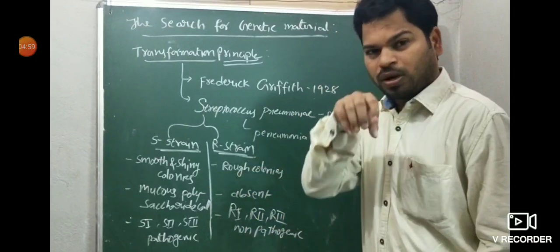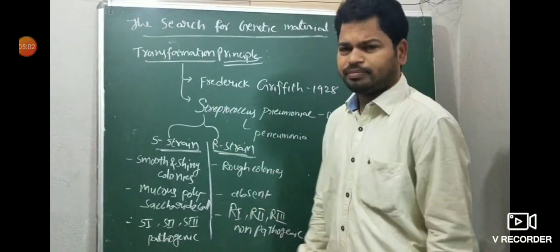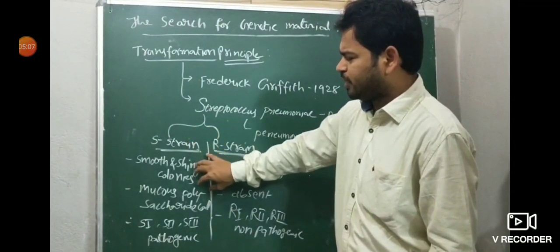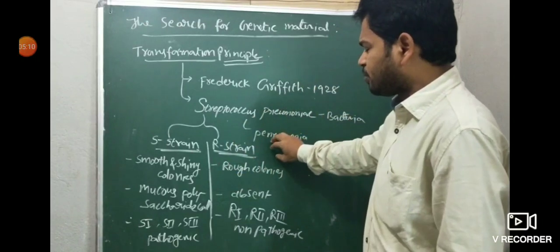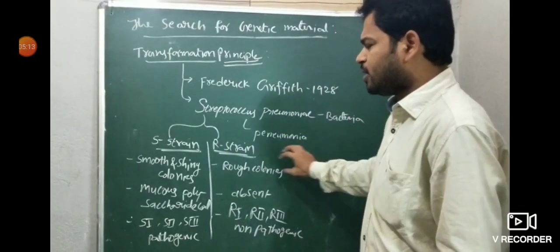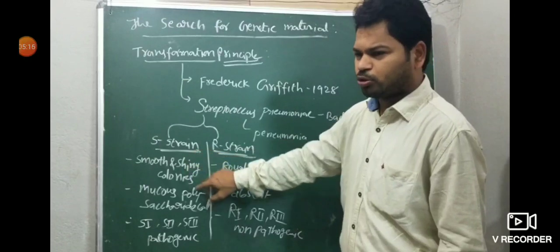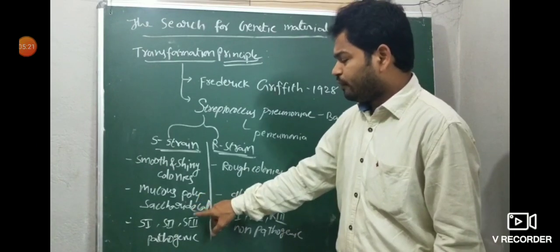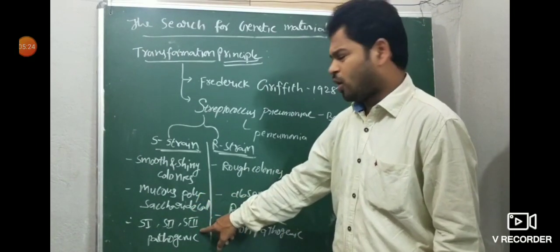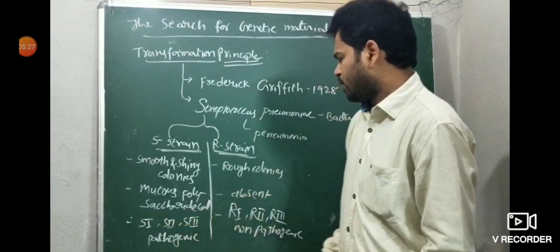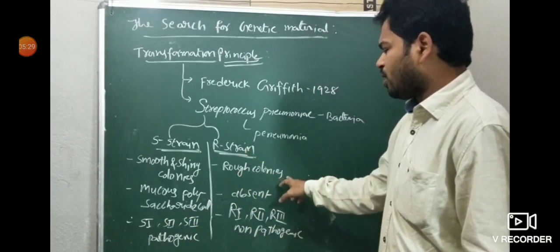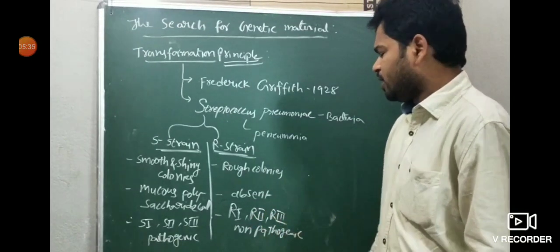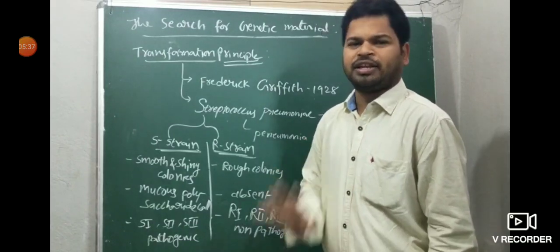Sometimes the question is: what is the difference between S and R strain? S strains produce smooth and shiny colonies on the culture plate, while R strains produce rough colonies. S strains are shiny and smooth because of the mucous or polysaccharide coat present. That's why they are virulent or pathogenic in nature. Their colonies are S1, S2, S3. The R strain has rough colonies, the polysaccharide coat is absent, and their colonies R1, R2, R3 are non-pathogenic, not causing any disease.